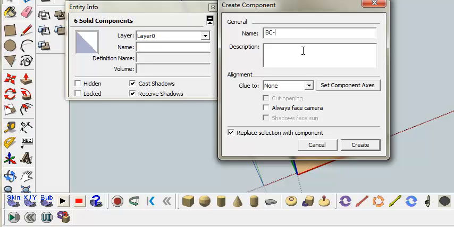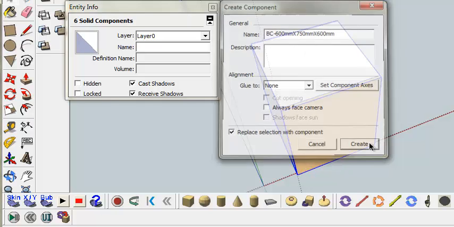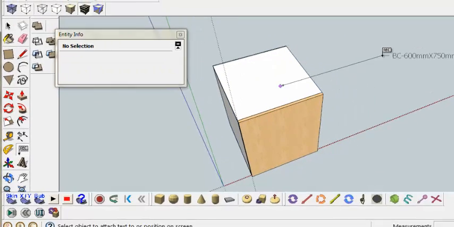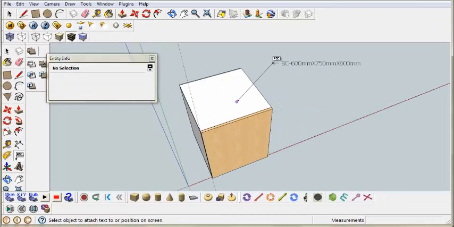with the height of 600, with the width of 600 mm by 750 mm by 600 depth mm. So right, create that, and you can make a logo that this entire component right now is a base cabinet that is like that.